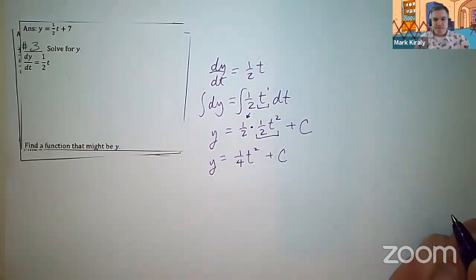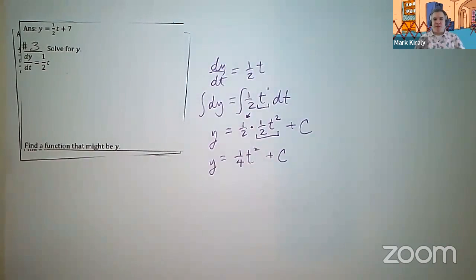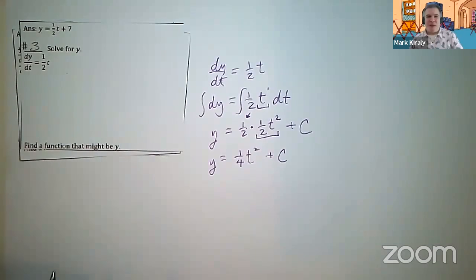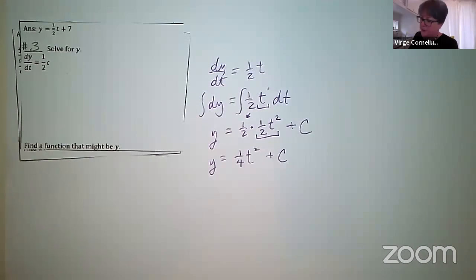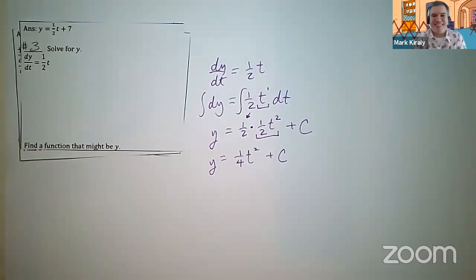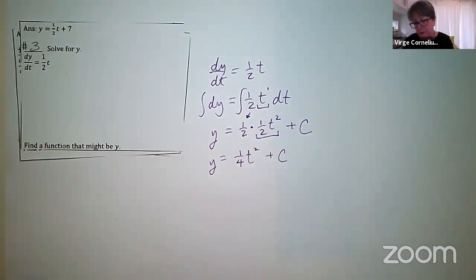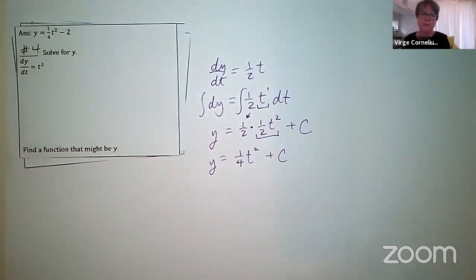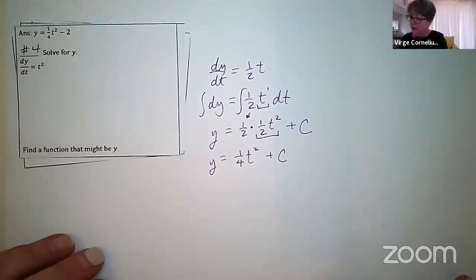Hey, Verge. Yes, sir. What if they brought the 1/2 out front of the integral? That'd be good. But then you'd have half a c. You mean like, I'm just, yeah. Are you going to tell a joke right now, or are you going to say like if you still put water in the sea, it's still the ocean or something? Yeah, it's kind of getting to that idea. Yes. I'll do that on number 6 when we get there. Okay. Yeah, excellent. That coefficient out. That's what you're talking about? Yes. Okay. I like it.